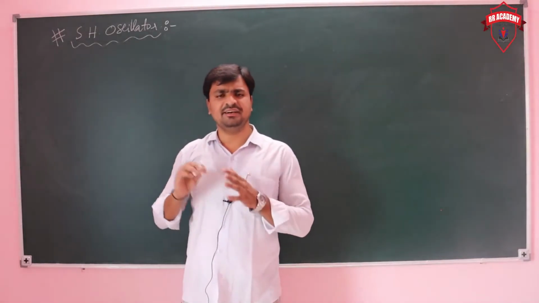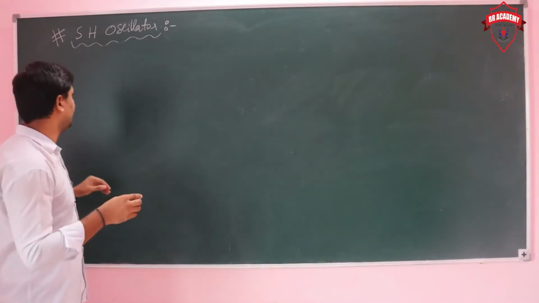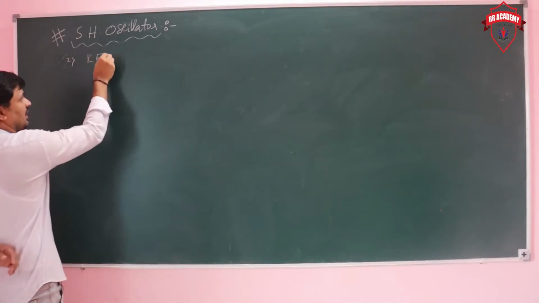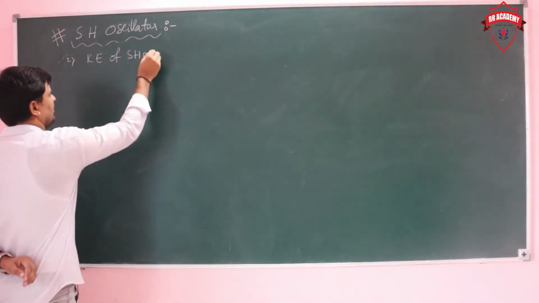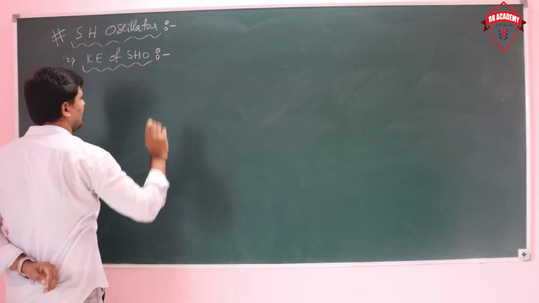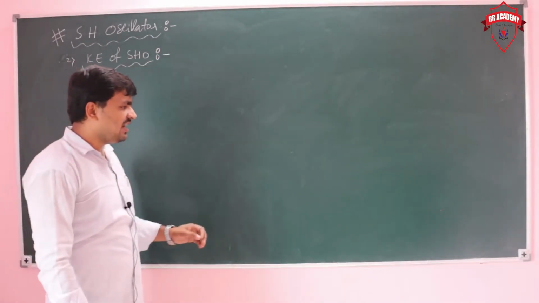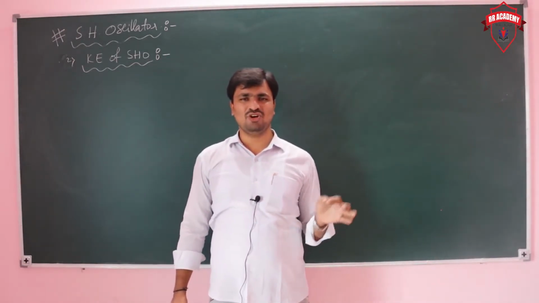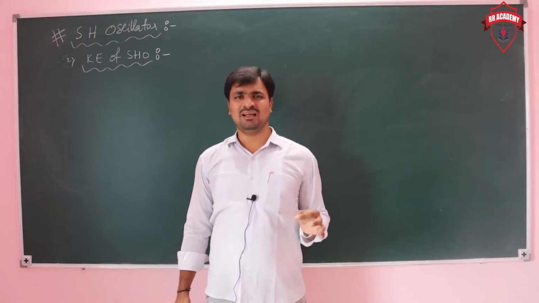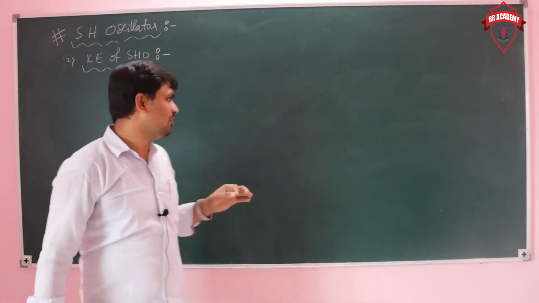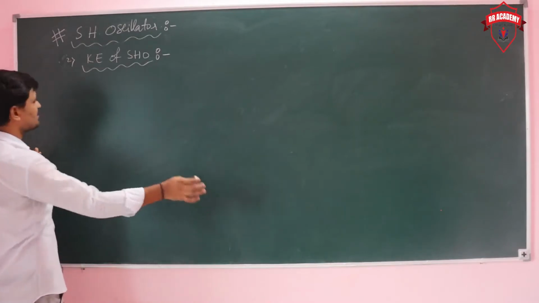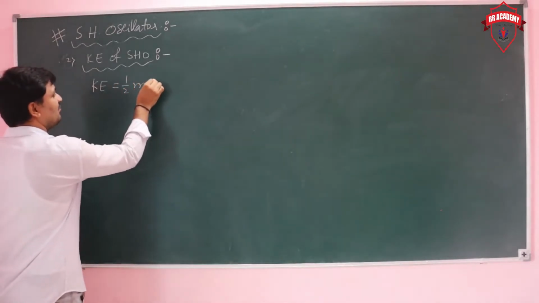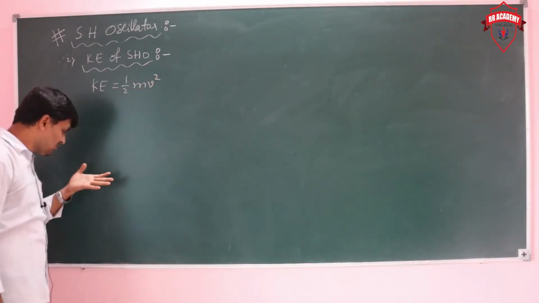And we will take the kinetic energy of a simple harmonic oscillator. Kinetic energy means the energy possessed by the body by virtue of its motion. So what is the kinetic energy expression? Kinetic energy is half m v square.